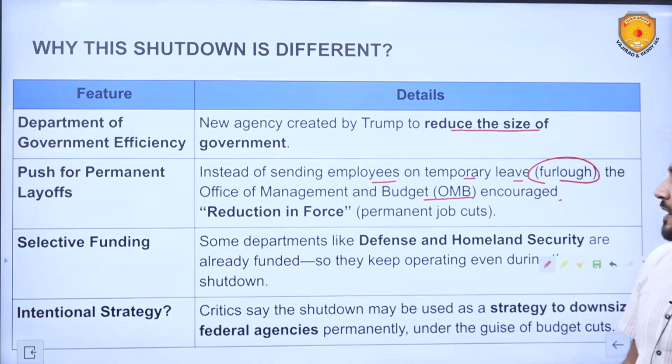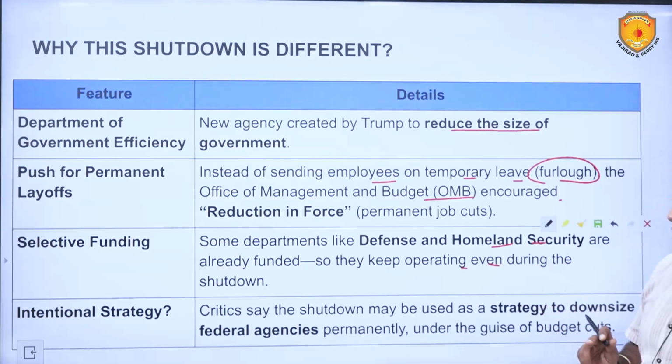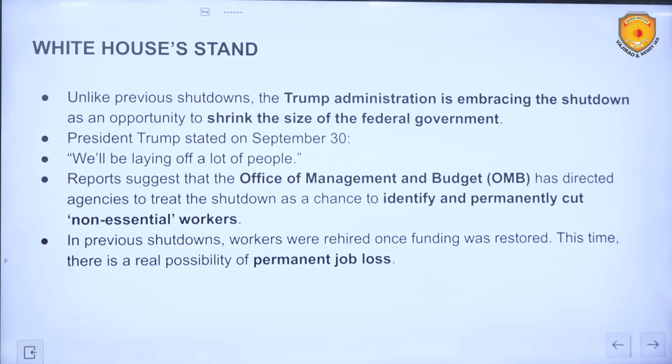Selective funding: some departments like Defense and Homeland Security are already funded, so they keep operating even during the shutdown. Intentional strategy: critics say that the shutdown may be used as a strategy to downsize federal agencies. They want to reduce the sizes, right? Permanently, under the guise of budget cuts. What is the White House's stand on this?